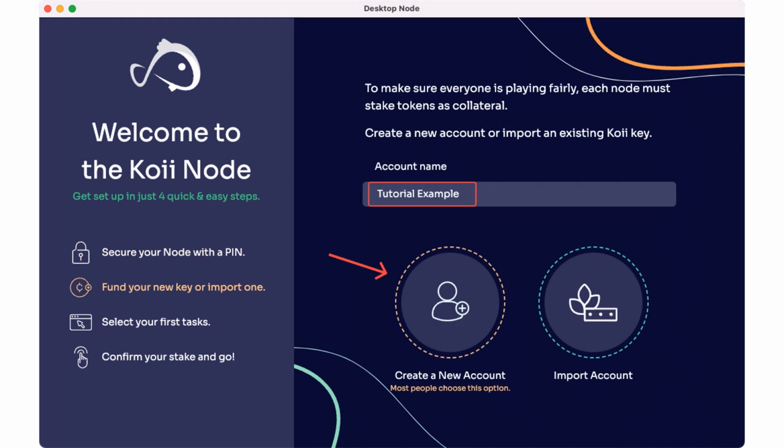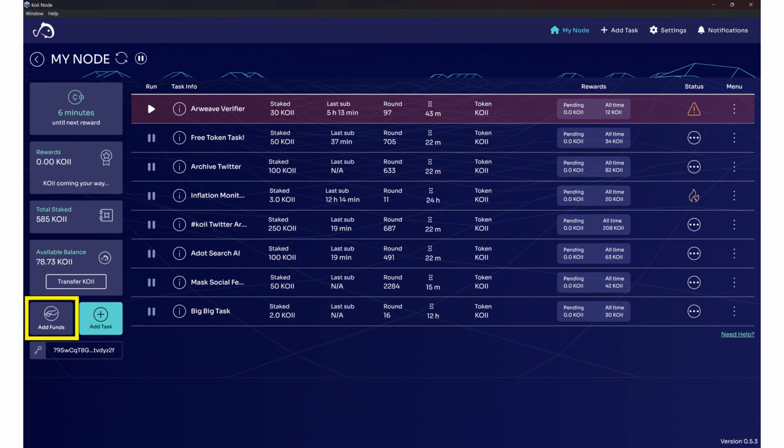Once your PIN is secured, you will need to create an account. Name your account. This name can always be changed later in settings, so don't worry too much about it. Click Create a new account. Now it is time to fund your account with a few tokens so you can participate in the task network and earn just for lending your compute power. I recommend getting a few free tokens to get started. Free tokens are available for a limited time only, so hurry.